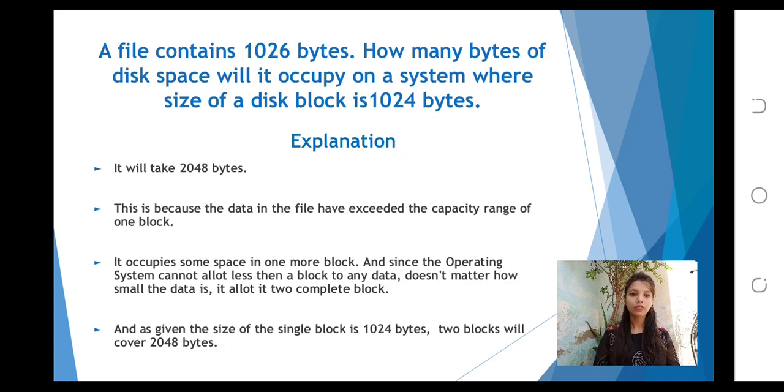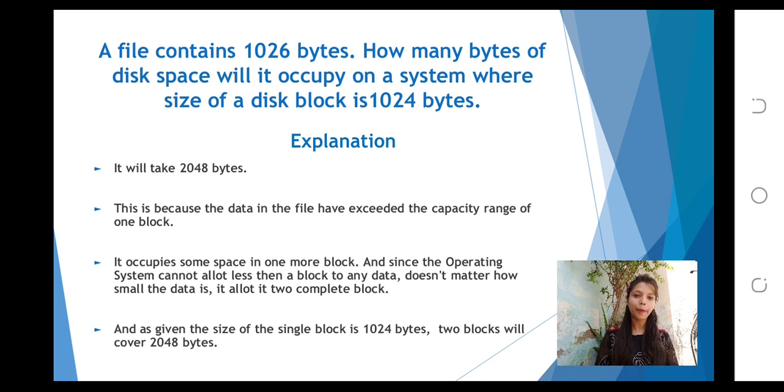The first one is: a file contains 1026 bytes. How many bytes of disk space will it occupy on a system? The size of a disk block is 1024 bytes. Now I am going to explain this. It will take 2048 bytes, because the data in the file exceeds the capacity of one block, so it occupies some space in one more block.